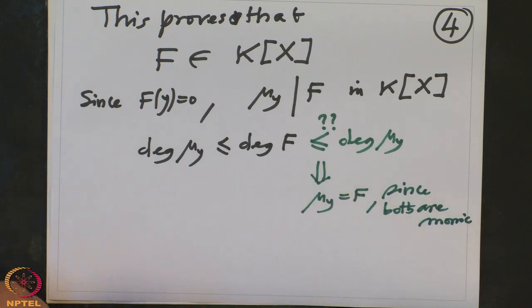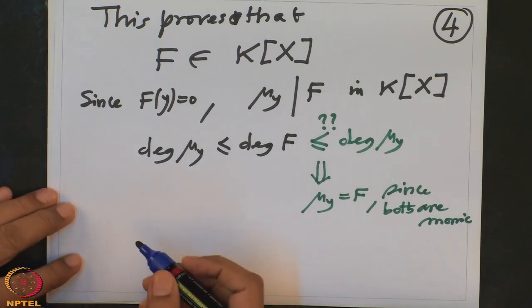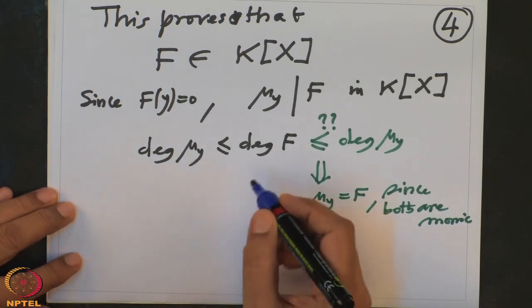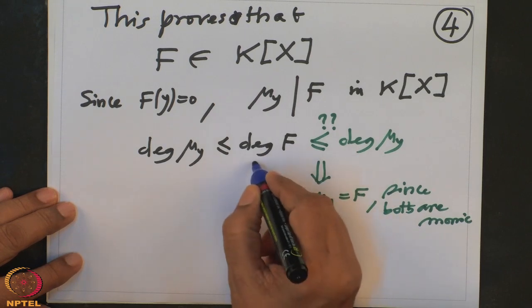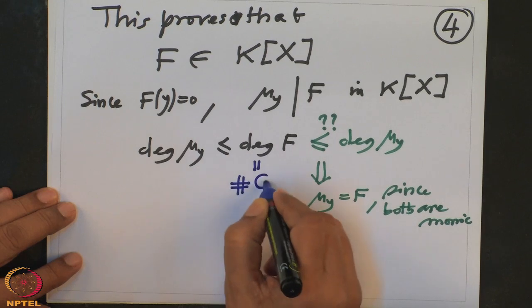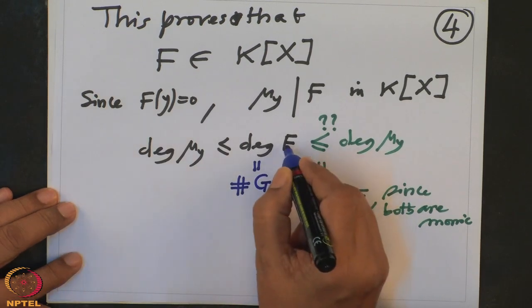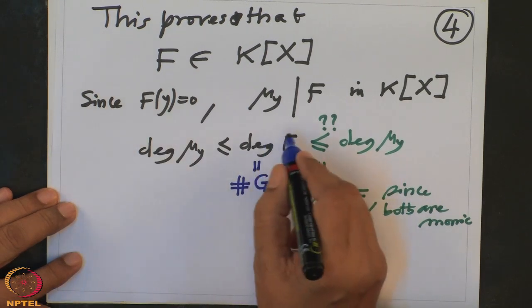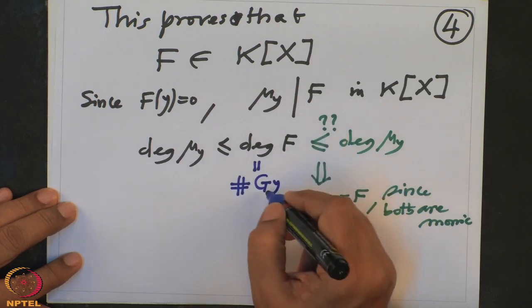Alright. So remember again our very important observation from Galois theory. I want to prove therefore what? I want the degree of f. I know what is the degree of f. Degree of f is the cardinality of the orbit, because f is the product of the linear factors which arise from each element of the orbit.